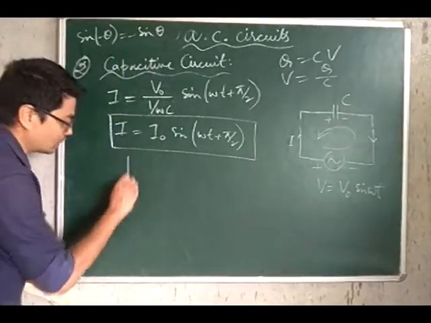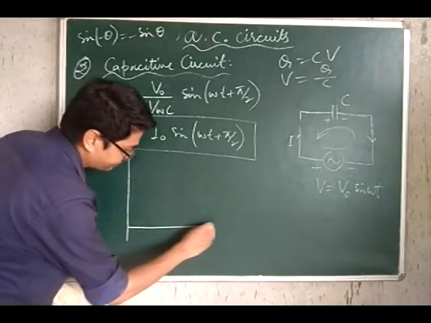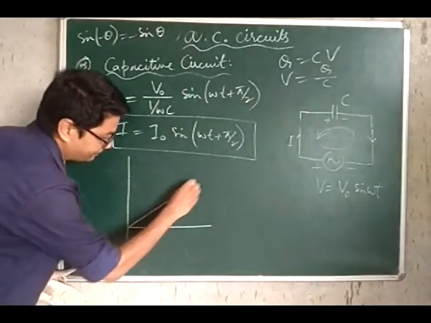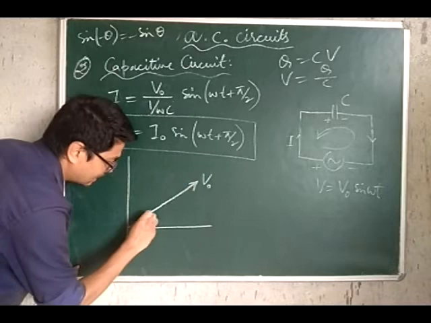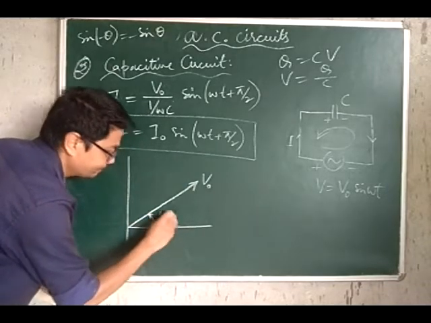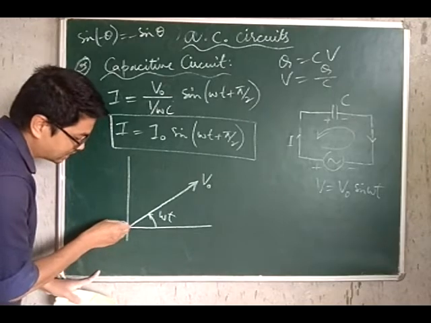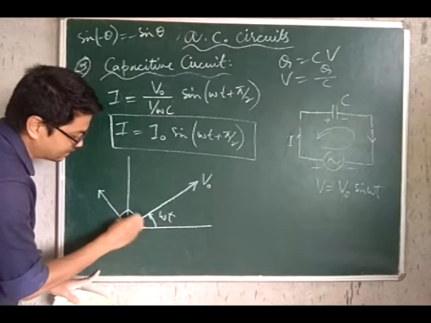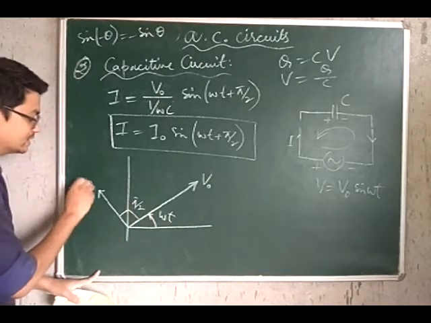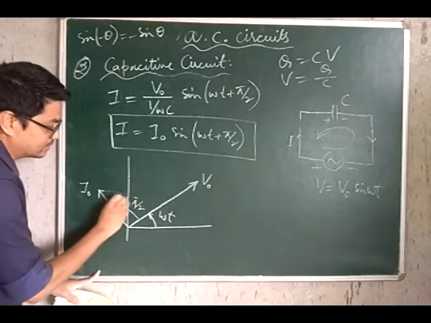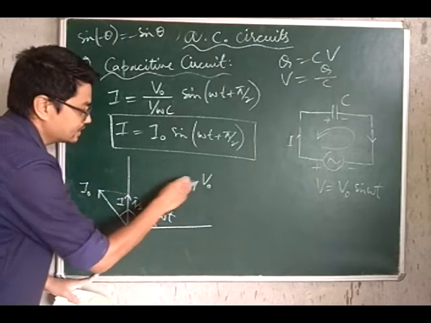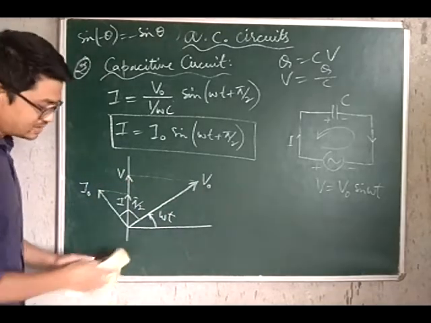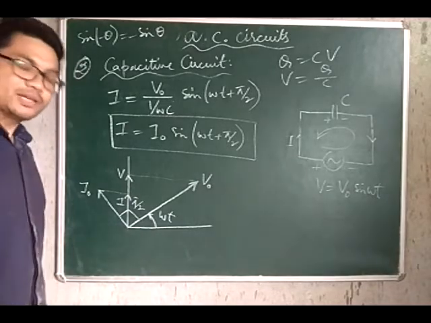So therefore if we draw a phasor diagram, the voltage has phase omega t or angle omega t. So this is V naught having phase omega t, and here is where your current will be, leading the voltage by a phase angle of pi by 2. So this is our I naught. So this will be your I, and this will be your V, instantaneous value of voltage. So this is the phasor diagram for your purely capacitive circuit.